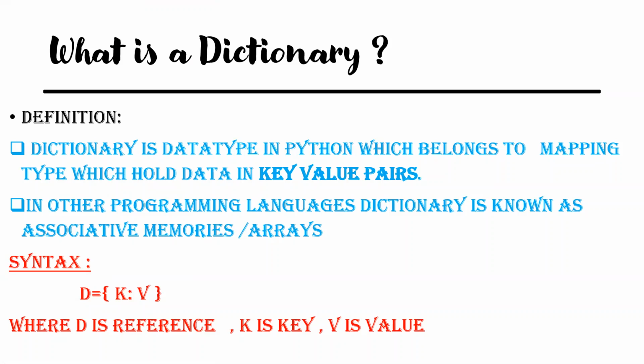So we dealt with sequences. Now we are going to deal with mappings. So for creating a dictionary, we have a syntax. So this D is a dictionary reference and K is key and V represents value. Key and value are separated by a colon.